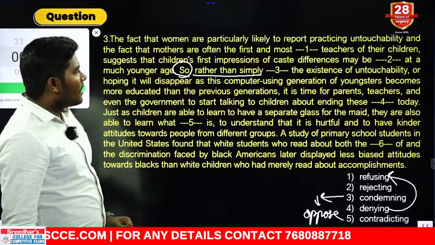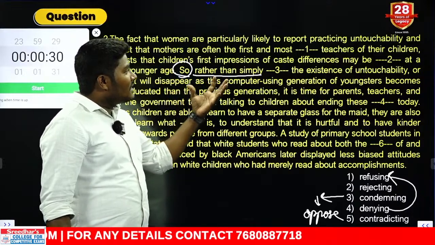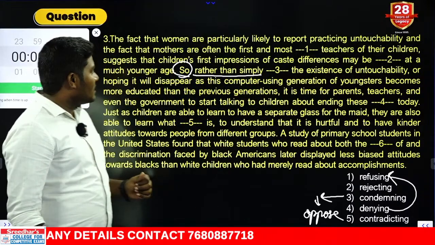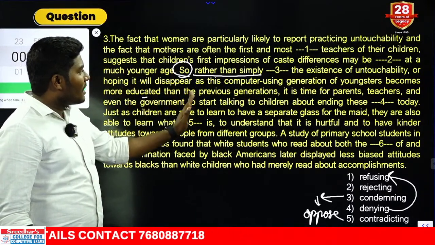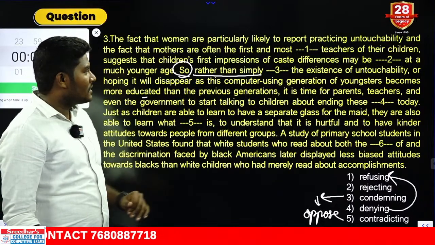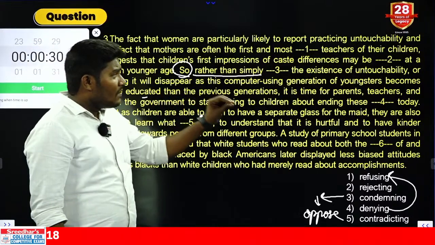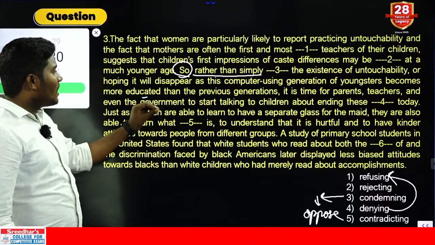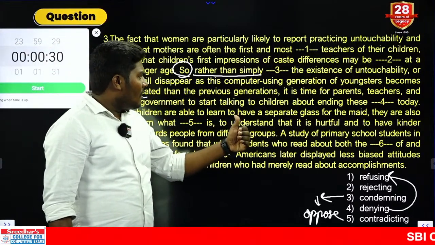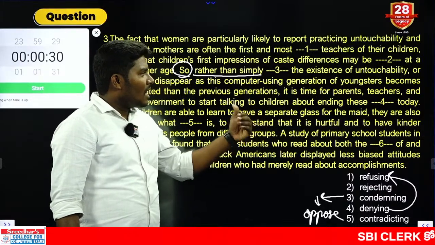But if you look at the context very carefully, rather than simply dash the existence of untouchability or hoping it will disappear as the computer-using generations of youngsters become more educated than the previous generations, it is time for parents, teachers and even the government to start talking to children about these things.